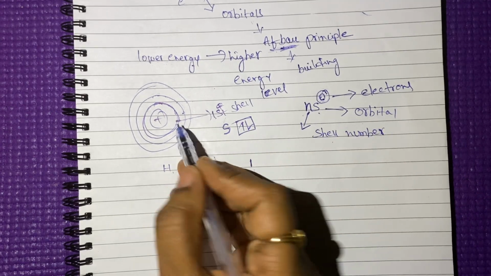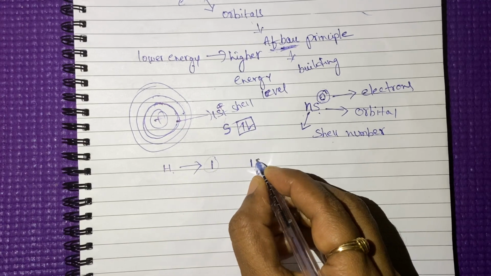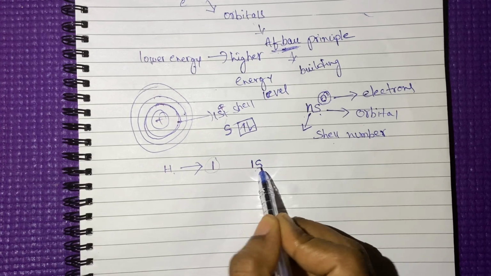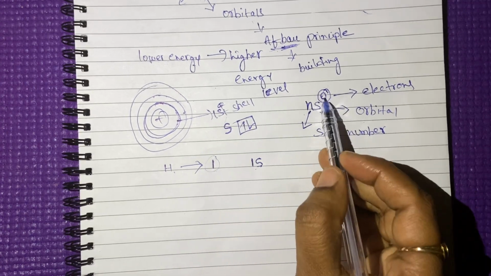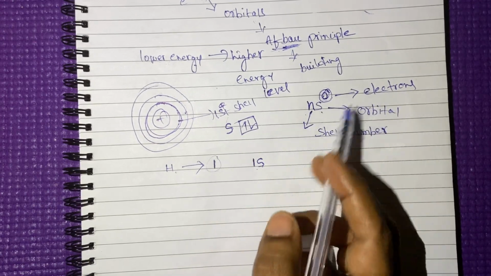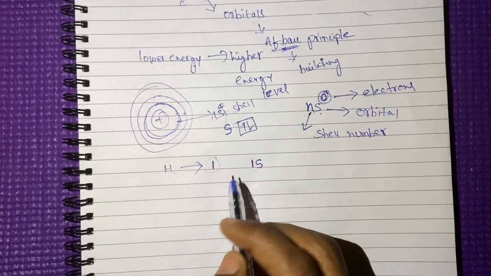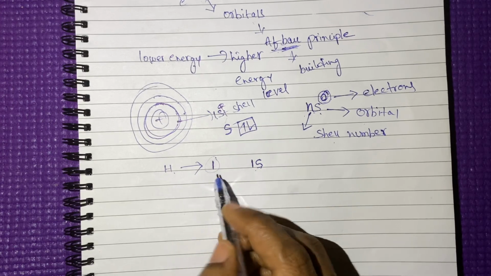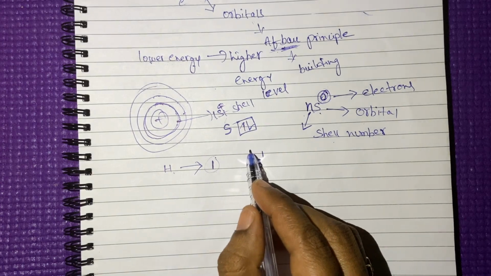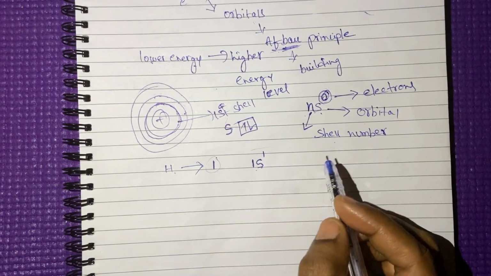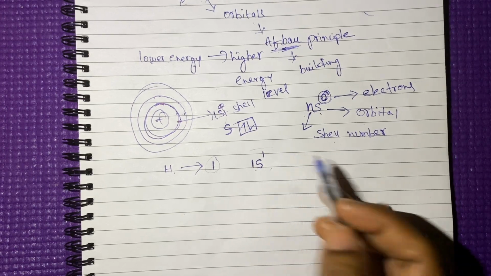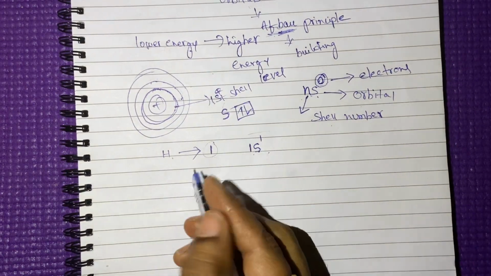In the first shell we can see only the s orbital, right? So 1s. How many electrons? This superscript shows the electrons. Hydrogen has only one electron. So 1s1. By seeing this electronic configuration, we can say the shell number, the orbital, and how many electrons are present in the particular atom. Then we'll see another example.